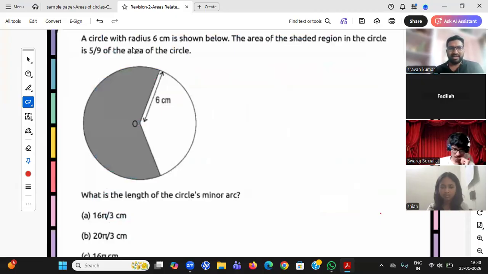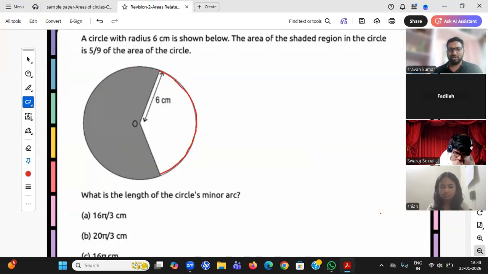A circle with radius 6 centimeters is shown below. The area of the shaded region, you see this is the shaded region, is 5 by 9 times the area of the circle. What is the length of the circle's minor arc? Minor arc means, you see both arcs, big arc and small arc. So the small arc is the minor arc. So he's just asking you for this particular length, student.